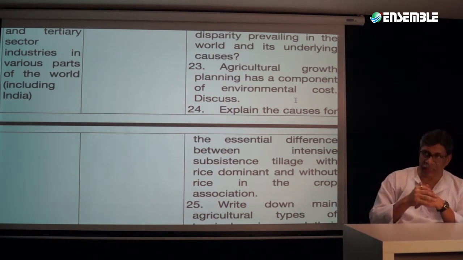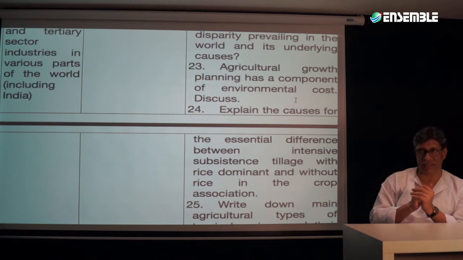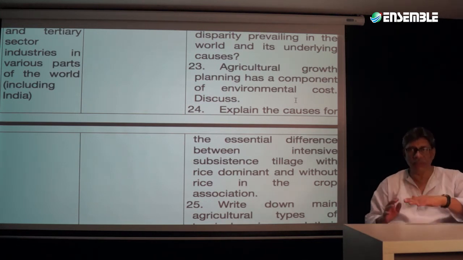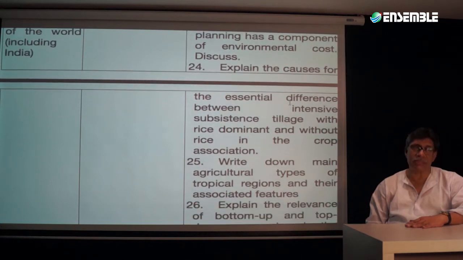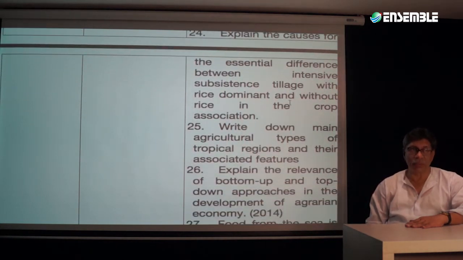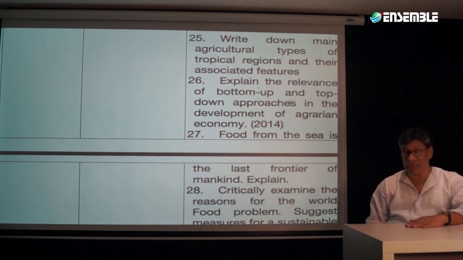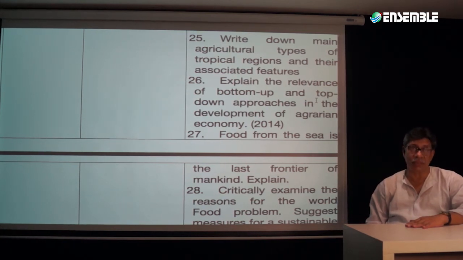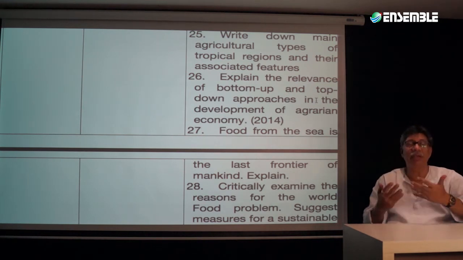And because they happen to be contradicting it, that is our main concern in this case. Anyhow, we are trying to even it out so that it becomes very, very easy for you. So, agriculture, growth and planning has an environmental cost. Discuss. That means agriculture and planning, both of them are going to be correlated. Similarly, you can pick up some of these topics that have been asked some time back: relevance of the bottoms-up and tops-down approach in the development of an agrarian economy. It is either from the top or from the bottom. How is it that an agrarian economy can be developed?